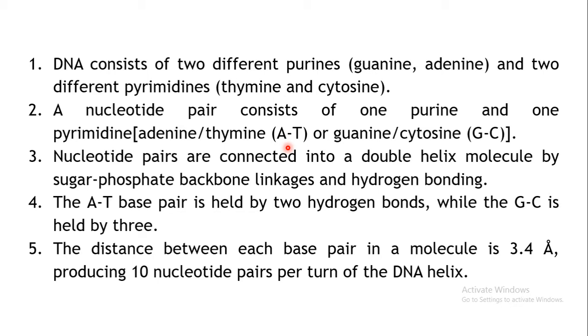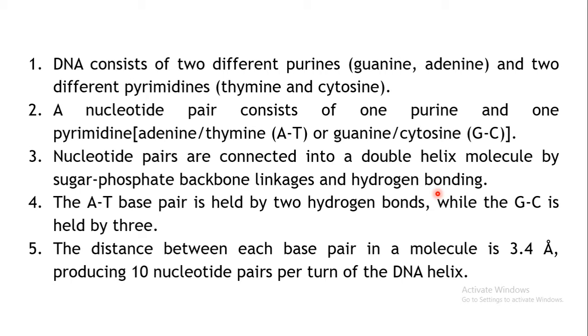Now these nucleotide pairs are connected in the double helix molecule by certain types of linkages and bonding. Okay, that is, sugar phosphate linkages are present and hydrogen bonds are present in between.